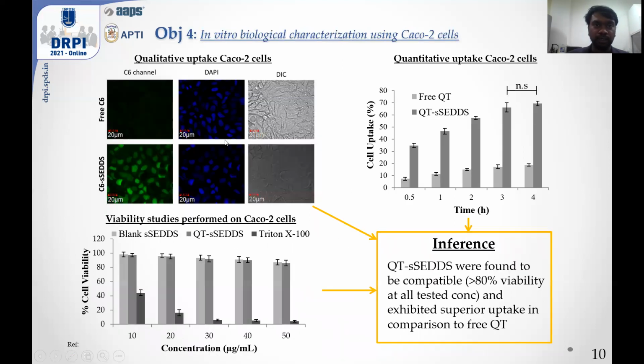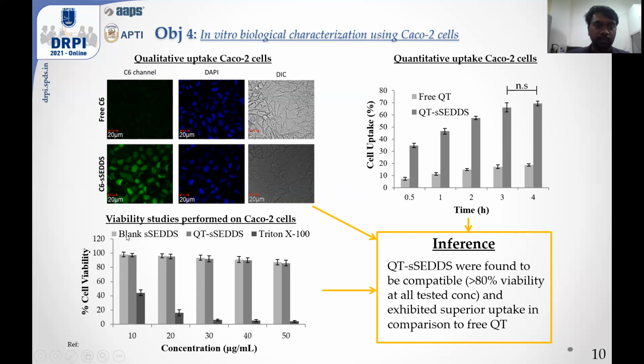Further, we also carried out the in vitro biological characterization using Caco-2 cells. We performed the qualitative uptake in Caco-2 cells using Coumarin 6 as the dye. Just by looking at the image, we could say that our system was capable of improving the internalization of the dye when compared to the free Coumarin 6. We also conducted the quantitative cell uptake using QT SETS and free QT. As is evident from the data, QT SETS showed significantly improved quercetin internalization into the cells as compared to the free QT. Similarly, we also calculated the viability of the Caco-2 cells when they were exposed to blank SETS, QT SETS, and Triton X100 as the control.